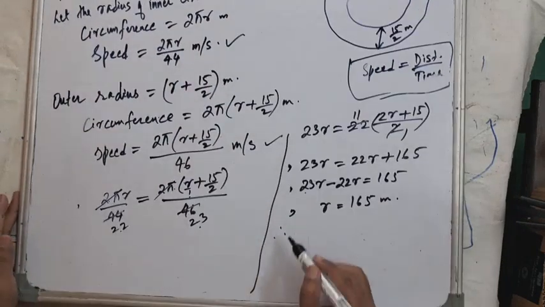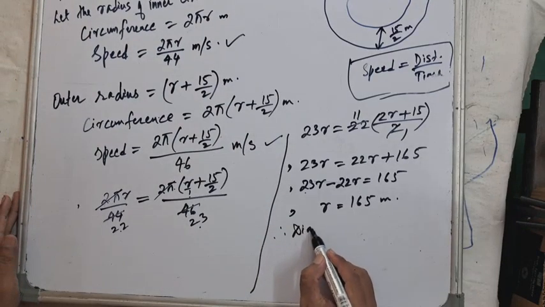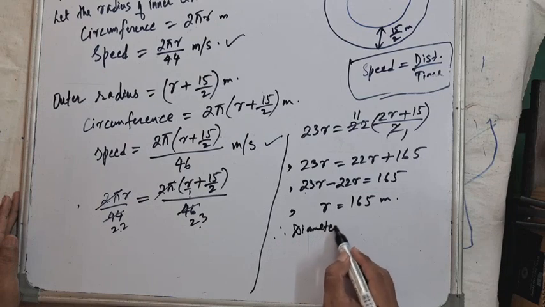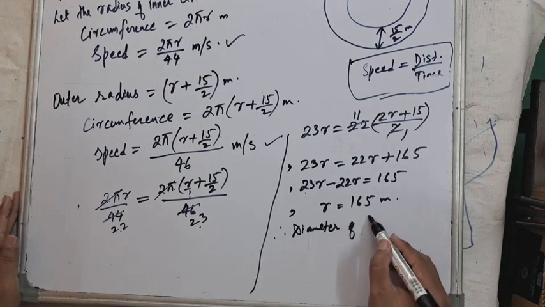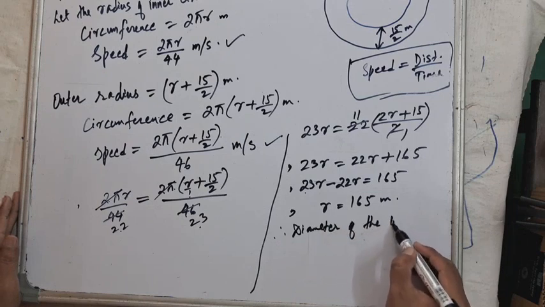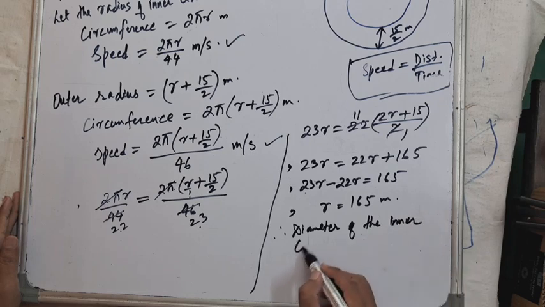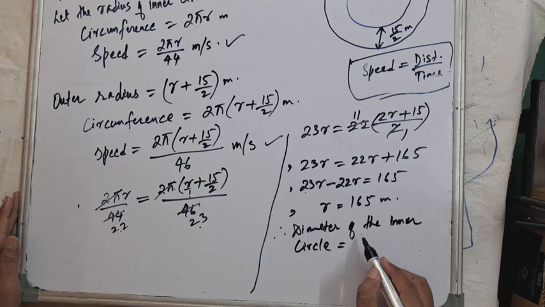So the diameter of the inner circle is equal to 2r. 2r means 2 into radius will give us the diameter.